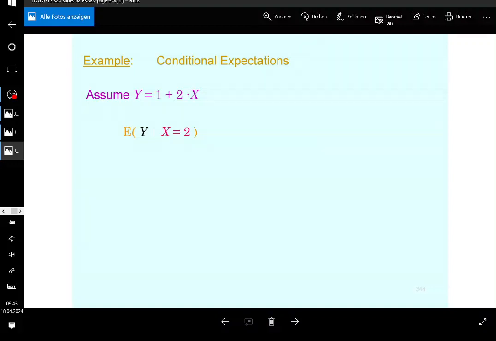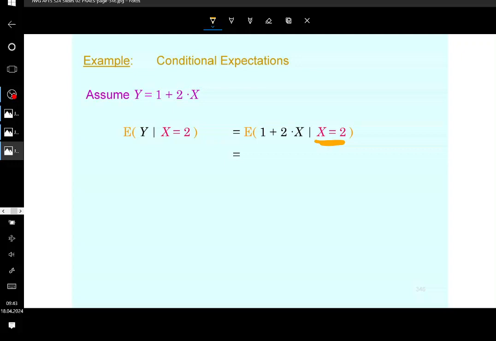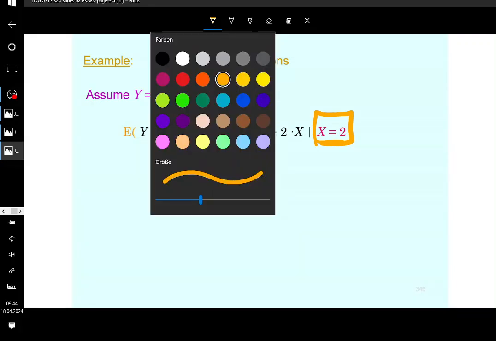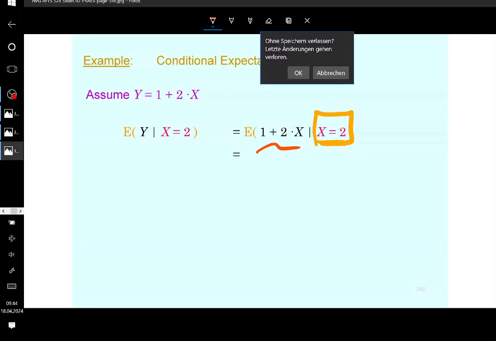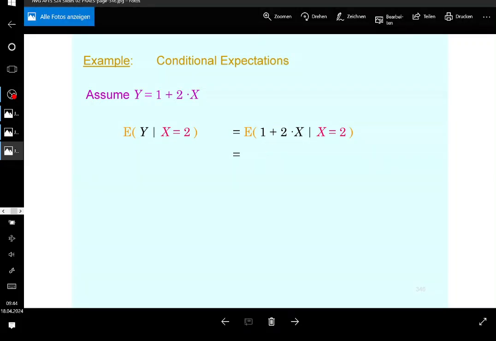If x is given, you can simply take it out of the expectation operator. Anytime you have a conditional expectation regarding a random variable which is given, you can take that out of the conditional expectation, because in this case you already know it's going to be a constant. So x is a constant already, and therefore any linear transformation where x is involved is also going to be a constant. And the expectation of a constant is the constant itself.